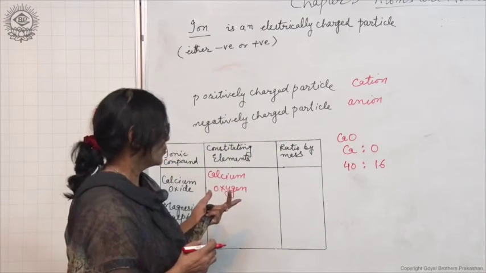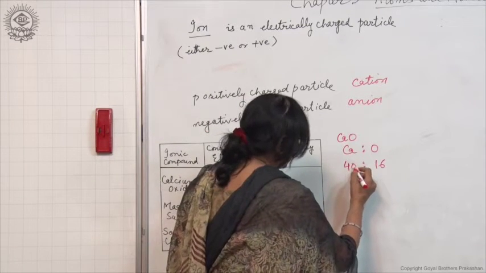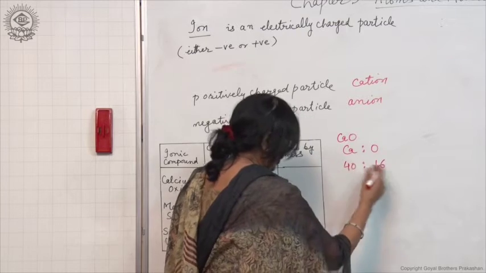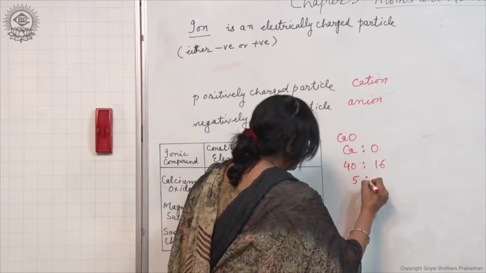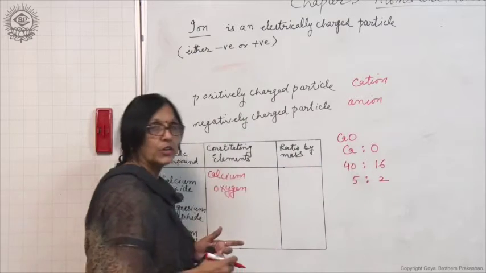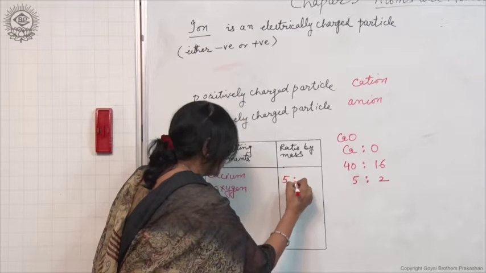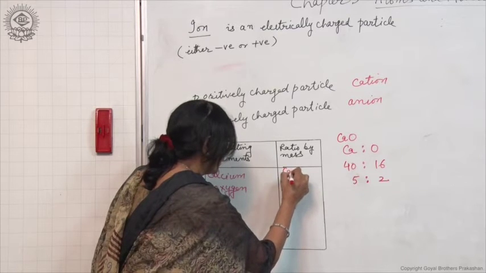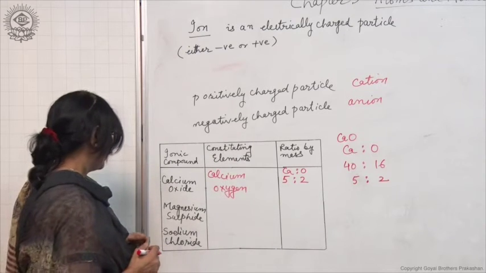Now find out the ratio. So what will be the ratio? If you divide it by 8, 5 is to 2. So we got the simpler ratio by mass. So the ratio by mass is equal to 5 is to 2 between calcium and oxygen.